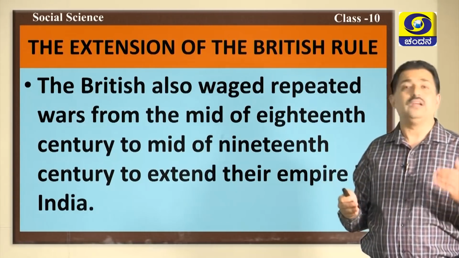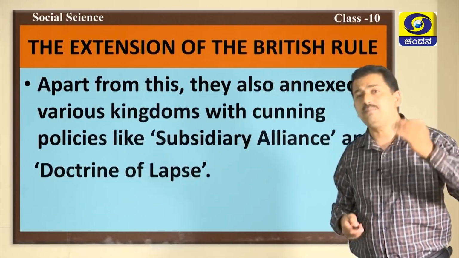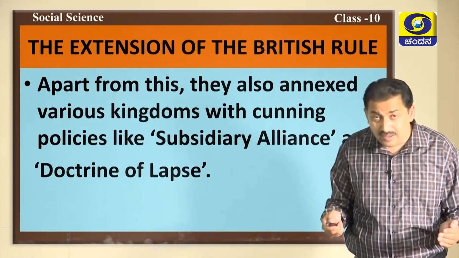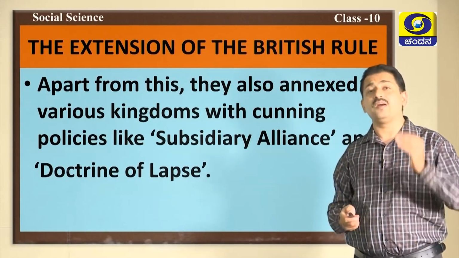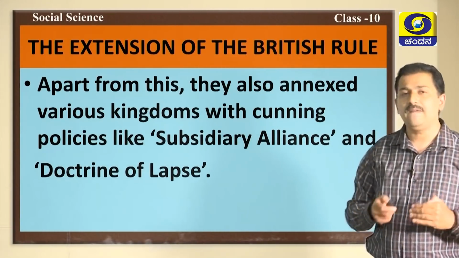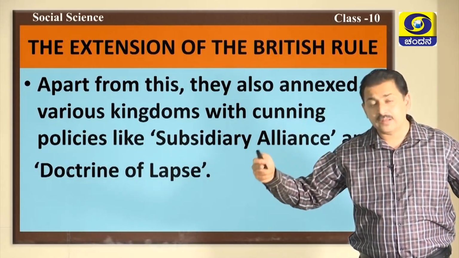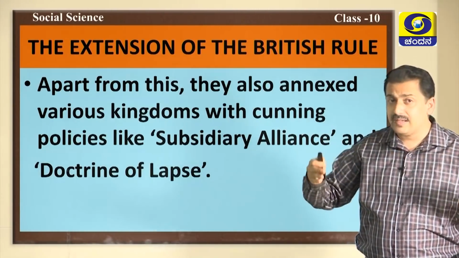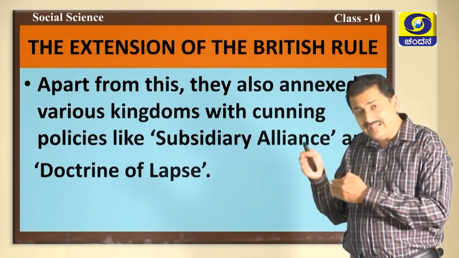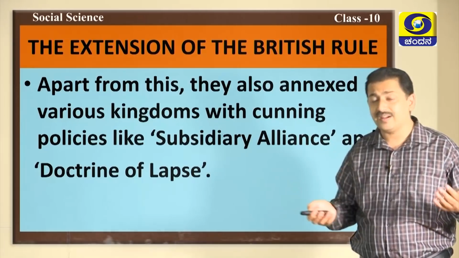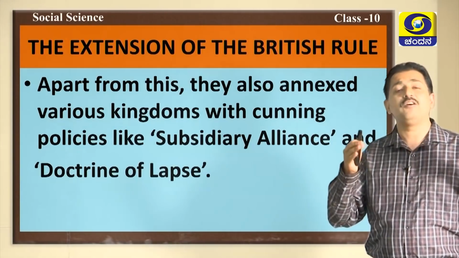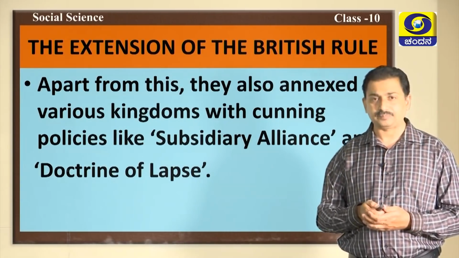Along with these, they also introduced certain cunning policies. Through the cunning policies like subsidiary alliance, the doctrine of lapse and divide and rule policy, they expanded their kingdom day by day, year by year. And by 1830, almost all the places directly or indirectly came under the influence of British network in India.